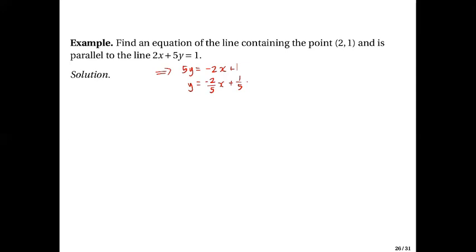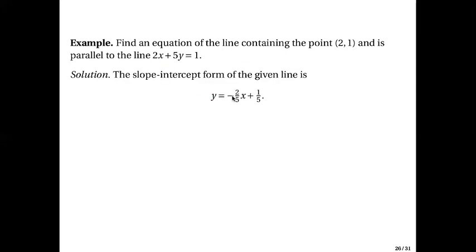That's the slope-intercept form. So y equals negative 2 over 5x plus 1 over 5. So we get the slope of this line here, which is negative 2 over 5. And then we use it. We have a point, we have a slope, we can find the equation of the desired line.